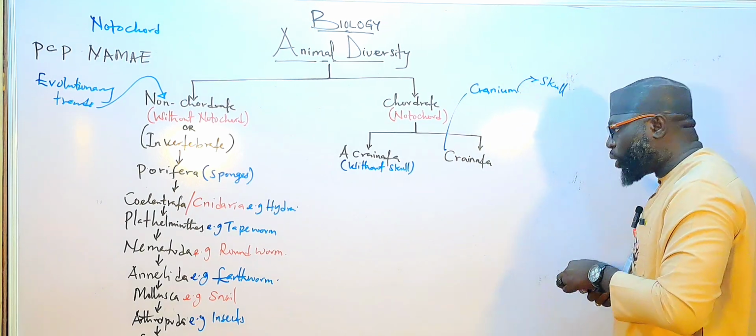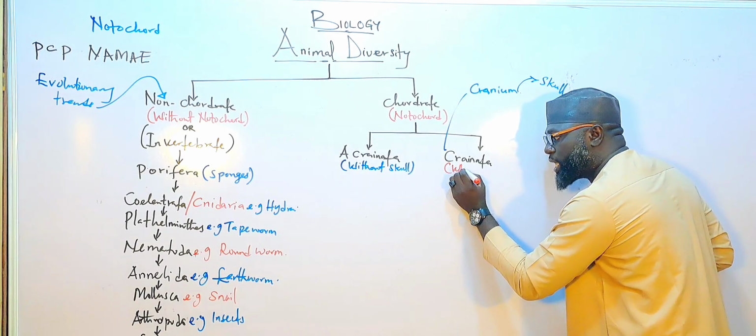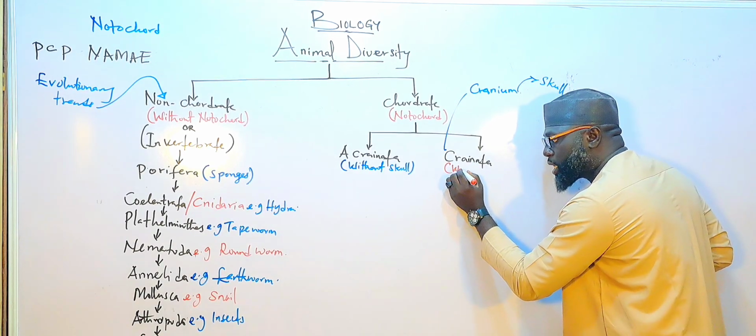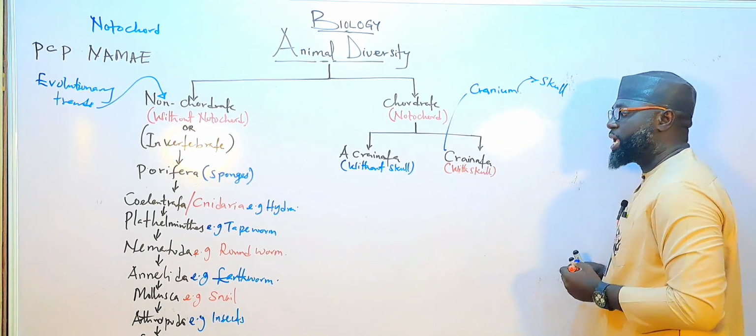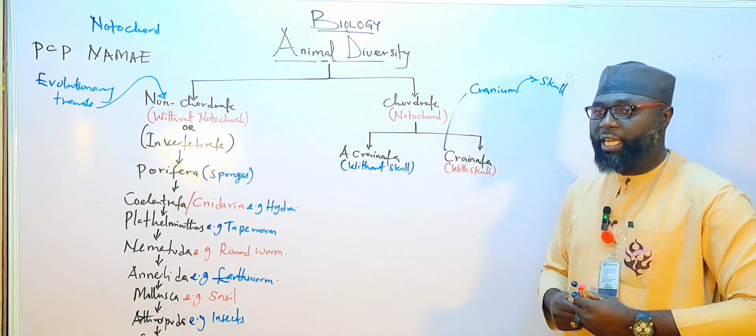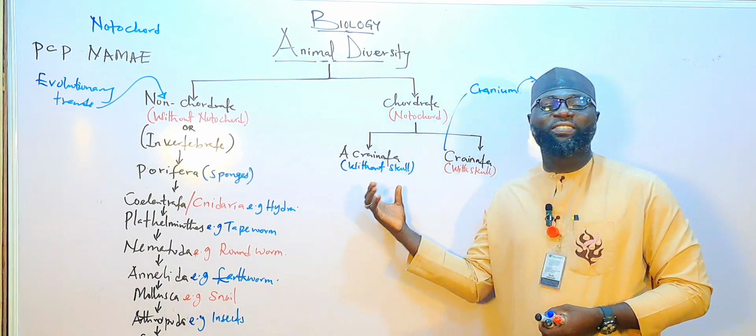But the Craniata is an animal with a skull. That is Craniata.